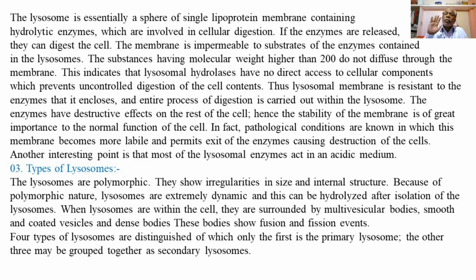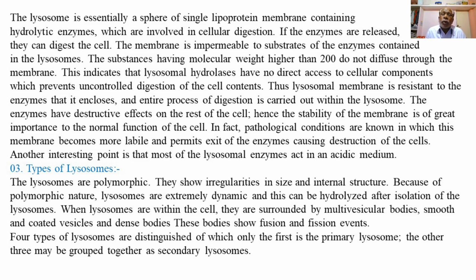So lysosomes are polymorphic. They change their shape, size, or chemical composition, and thus are called polymorphic. They show irregularities in size and internal structure, that is, chemical composition.